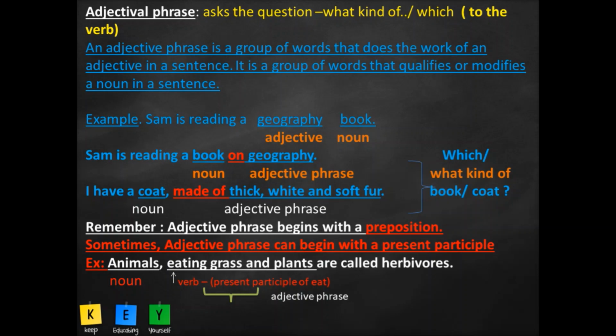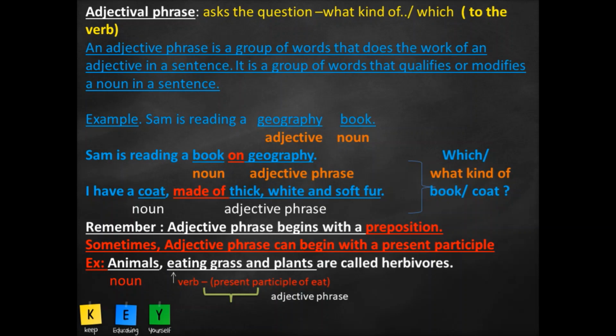So it becomes easy to identify the adjective phrase. Remember, it starts with a preposition, at times a present participle too, as you see in this example, right? It answers the question which and what kind of, and it would be just before or after the noun that it is qualifying.